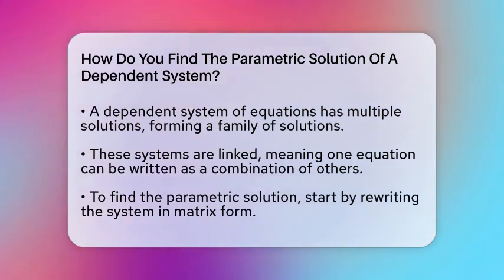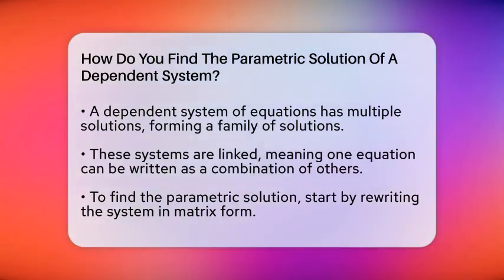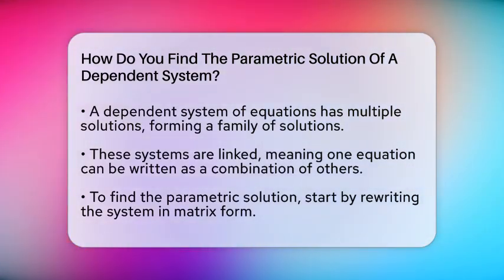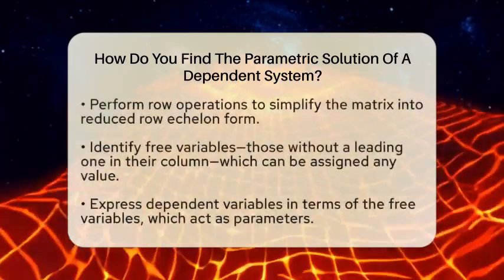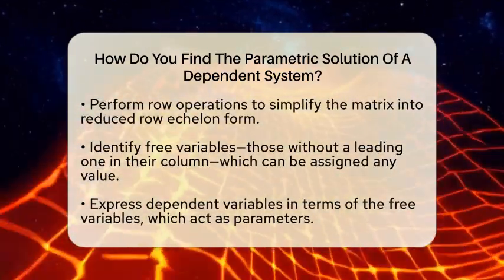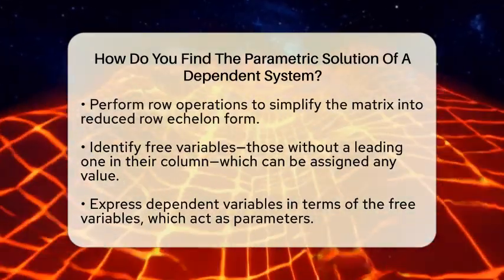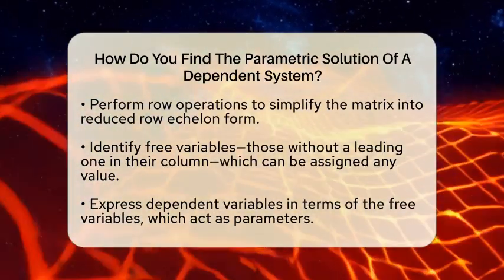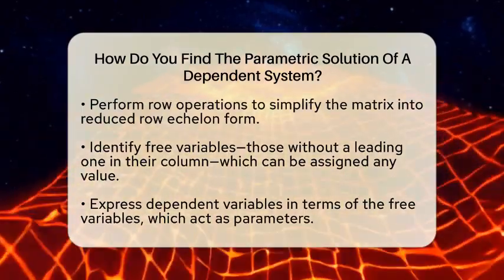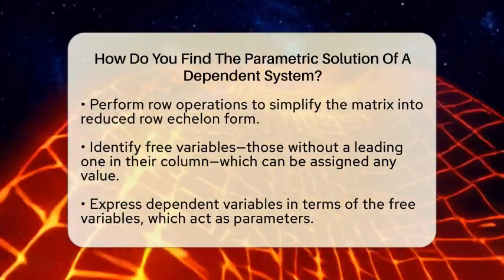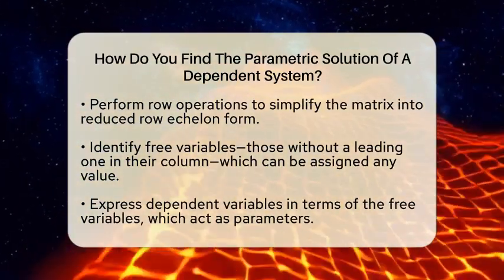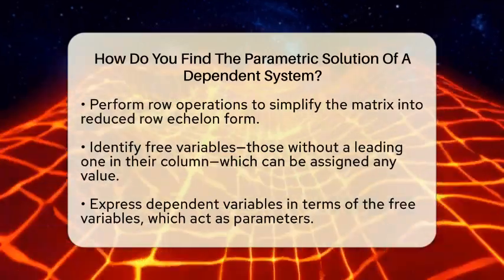To find the parametric solution, you start by rewriting the system in matrix form. Think of this as organizing all the equations into a table. Then you perform row operations, like adding, subtracting, or swapping rows, to simplify the matrix. The goal is to get it into a form called reduced row echelon form. This step helps you see which variables are dependent and which are free.